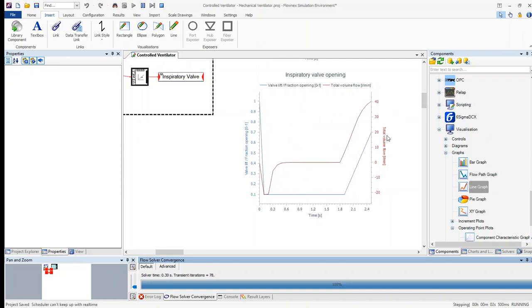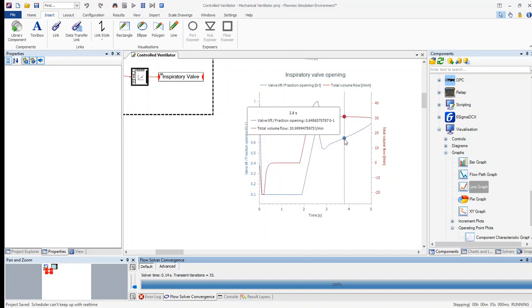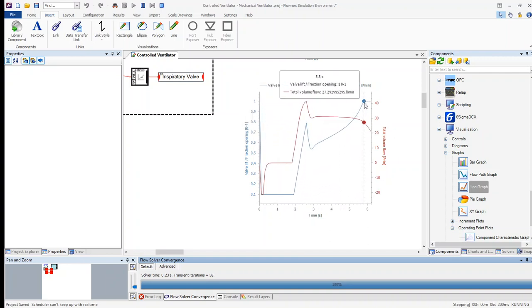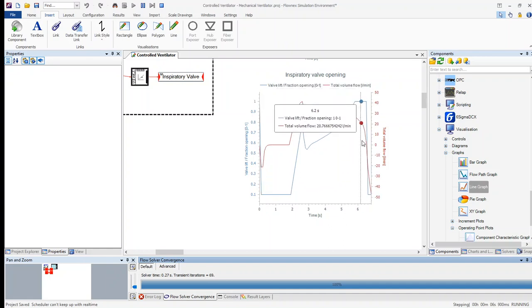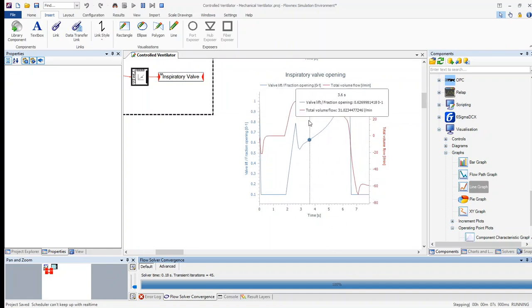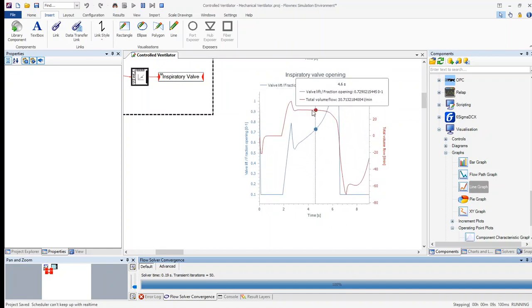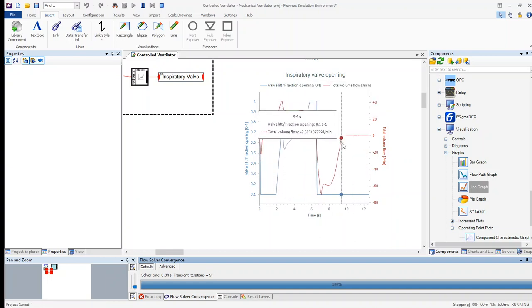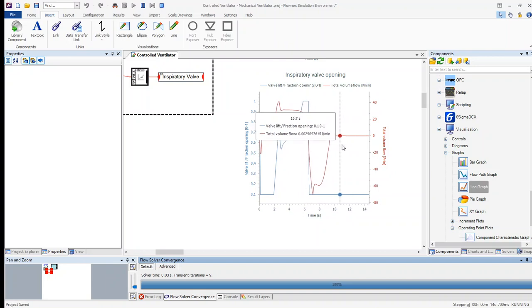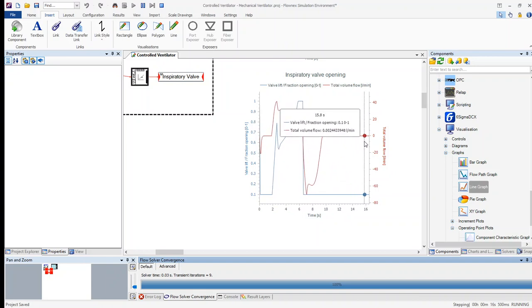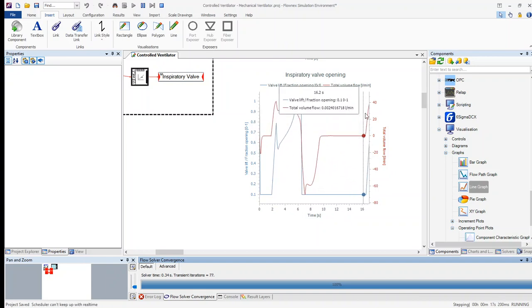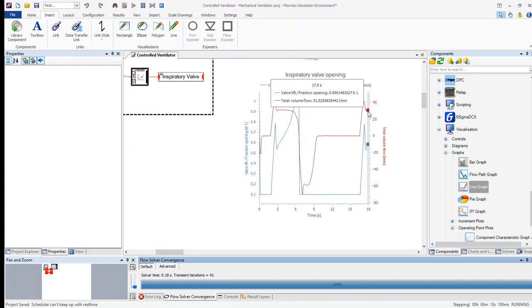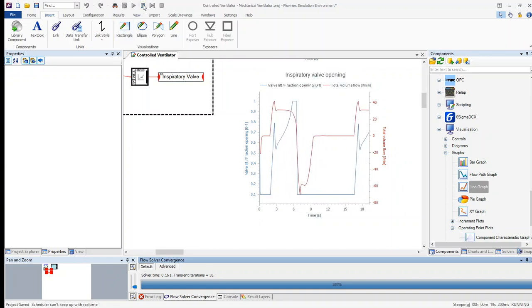As we can see, currently the total volume flow is set to 30 liters per minute, and the blue line indicates the valve opening as it tries to control that total volume flow during a breathing in cycle at around 30 liters per minute. Currently the lung is in rest state and it will breathe in again, where the flow valve will try to control that to around 30 liters per minute. Let's stop the network there.